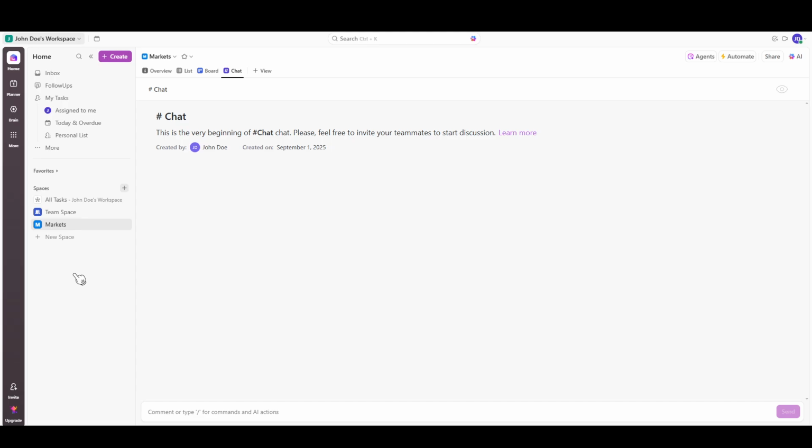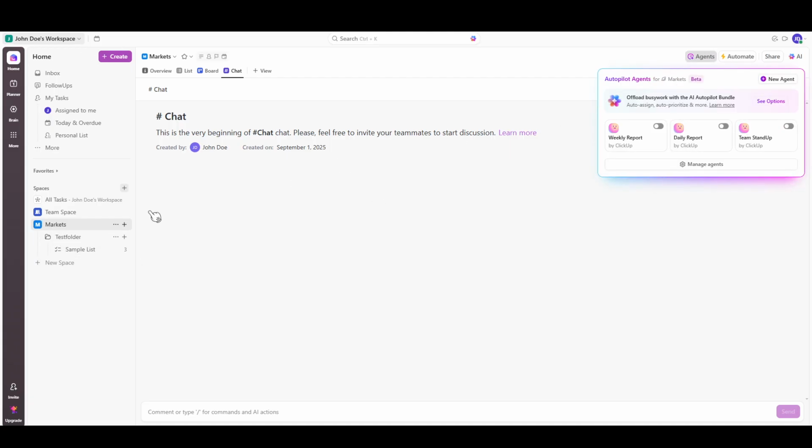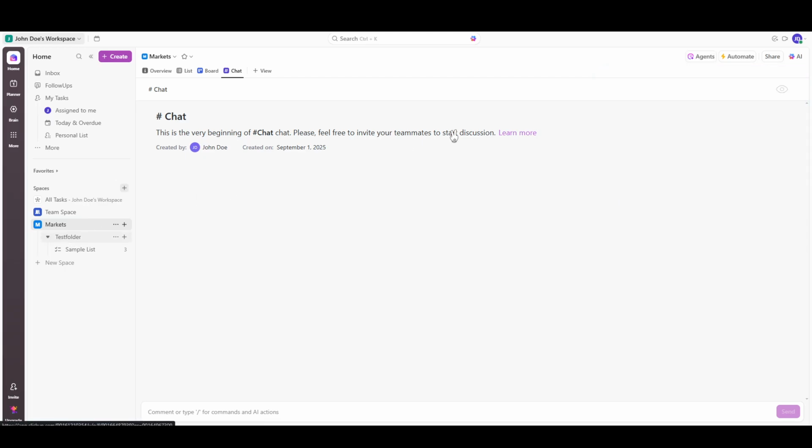When it comes to integrating a ClickUp agent into your workflow, its flexibility lets you add it to various parts of your workspace. You can include these dynamic assistants in your channels, spaces, folders, and even lists. This integration capability makes it a versatile addition tailored to adapt to your workspace's unique needs.